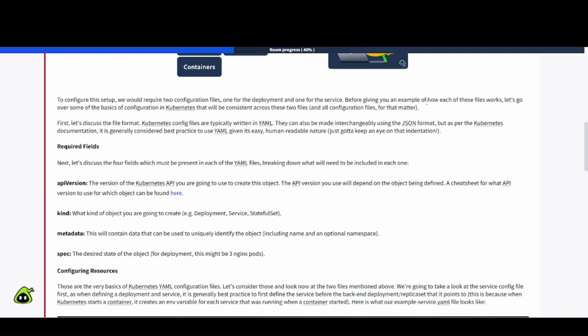Before giving you an example of how each of these files work, let's go over some of the basics of configuration in Kubernetes that will be consistent across these two files and all configuration files for that matter. First, let's discuss the file format. Kubernetes config files are typically written in YAML. They can also be made interchangeably using the JSON format, but as per Kubernetes documentation, it is generally considered best practice to use YAML given its easy, human-readable nature. Just got to keep an eye on that indentation.